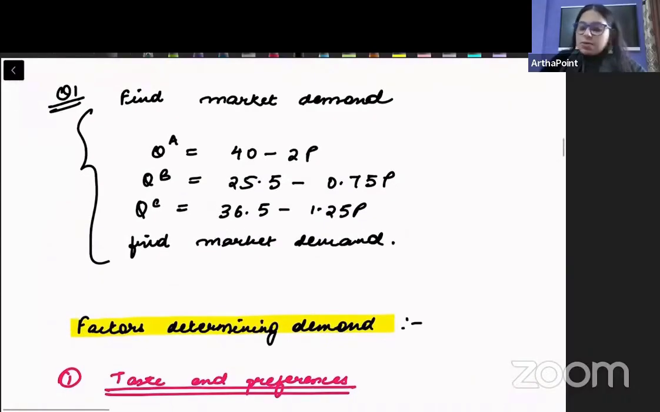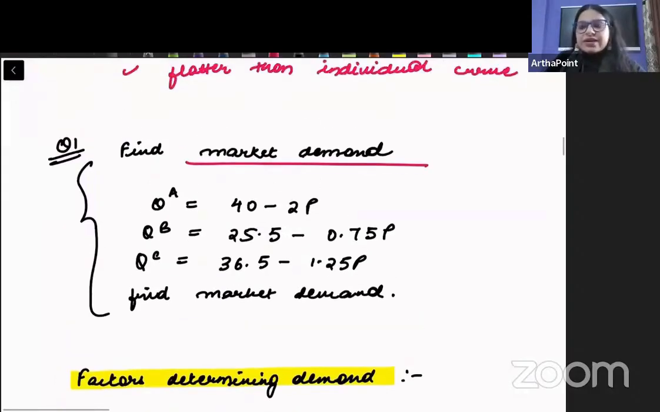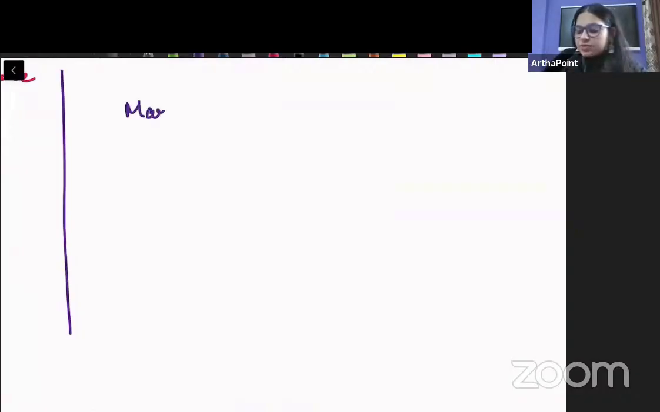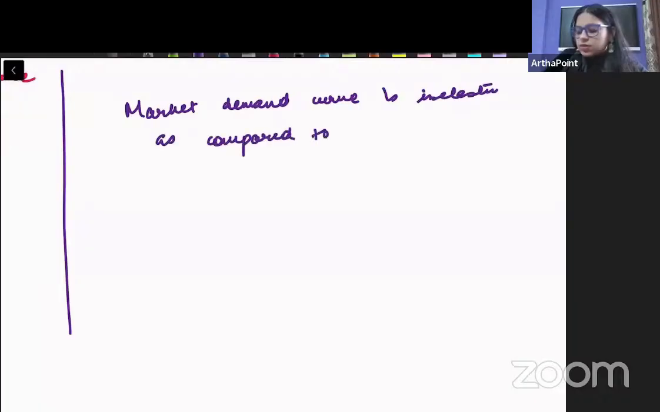Now, when we talk about market demand, what does market demand basically tell us? Market demand is adding the demand of individual people together. So one thing that can be asked in the exam is that the market demand curve is inelastic as compared to the individual demand curve.